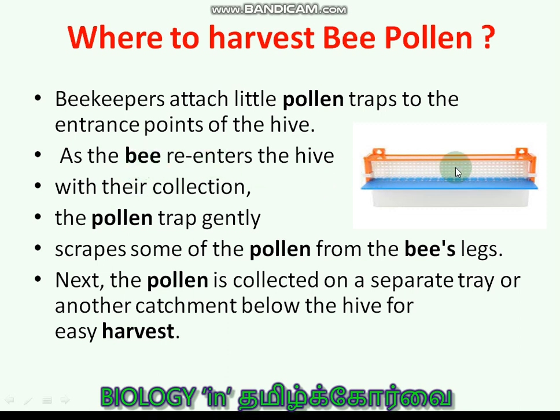When the bee re-enters after collecting the pollen, coming back to its hive, it scrapes the walls of these holes, scrapes the pollen grains, so that the pollen grains fall into the pollen bin kept below here, and again it will go out and collect the pollens. So this is the way in which they are harvesting the pollen grains.